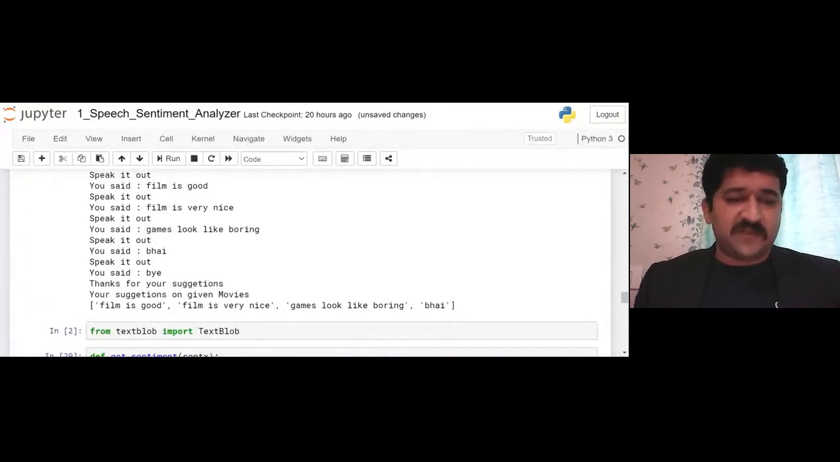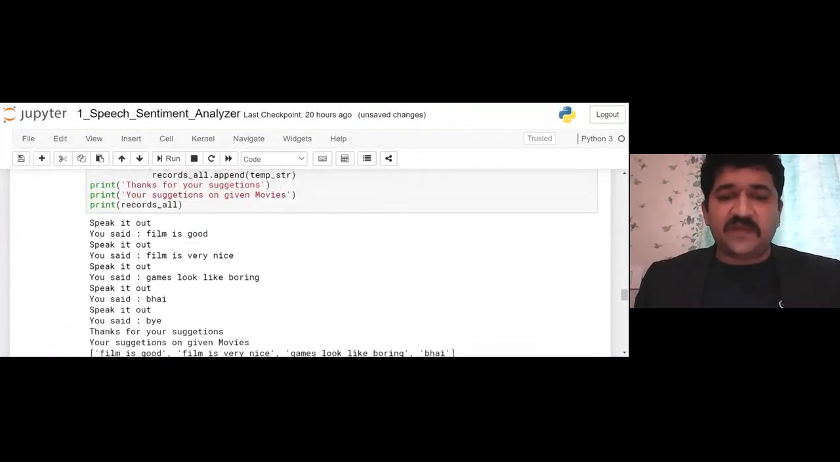Like last time when I tested, it said the film is good, the film is very nice, the games look boring, and then "buy" was captured as "by". So again, as I said, you speak it and it gets some different word, which may create a problem. These things I captured. Today we will try it out again with some other things which it will capture.